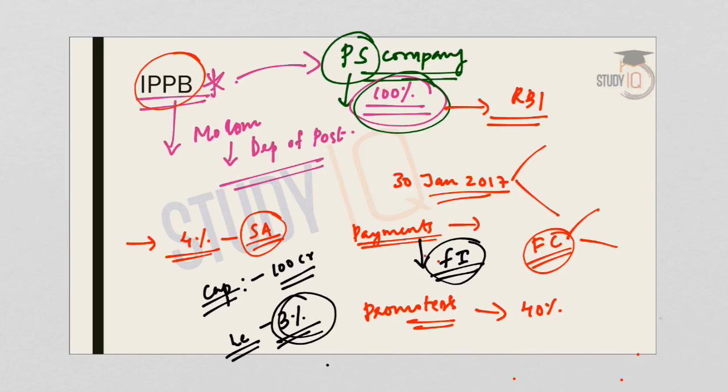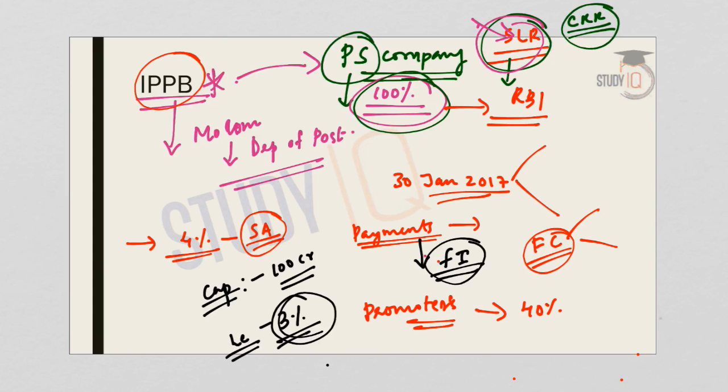Now, regarding SLR, that is statutory liquidity ratio, apart from CRR, that is cash reserve ratio, payments banks also need to maintain SLR. This is a very important point because there is every chance that UPSC can ask you a statement whether payments banks need to maintain SLR and CRR.